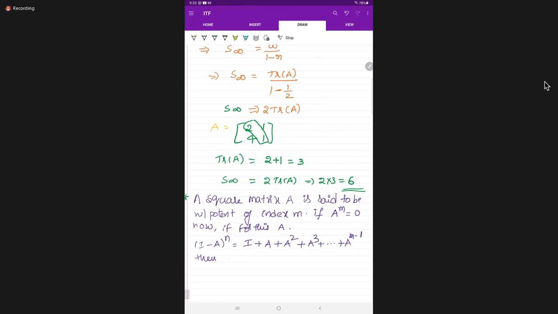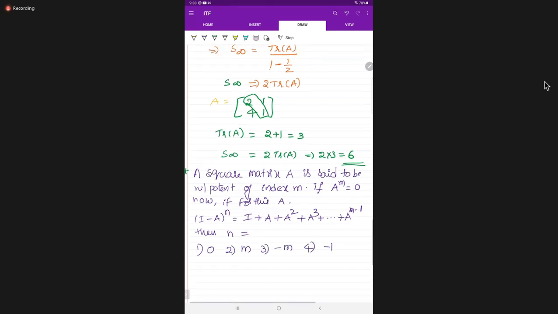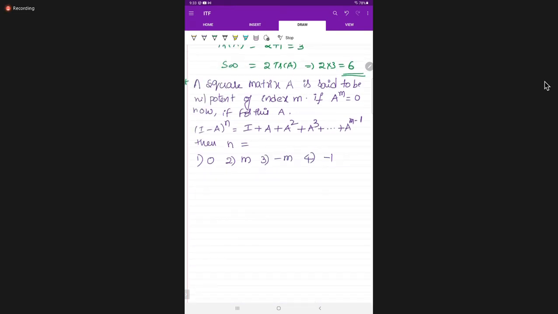Then n is equal to minus 1. Next, students, what is given here? A is a nilpotent matrix, A to the power of m is equal to 0, already given.